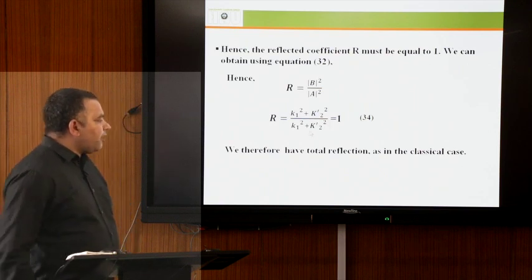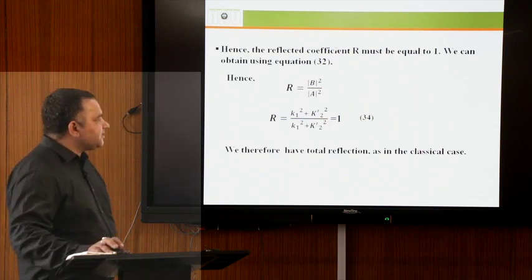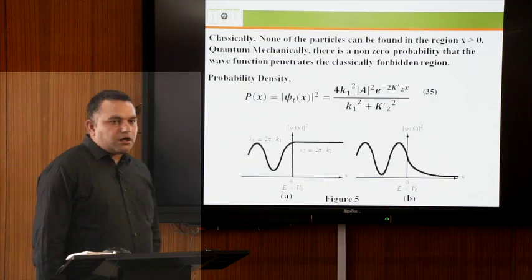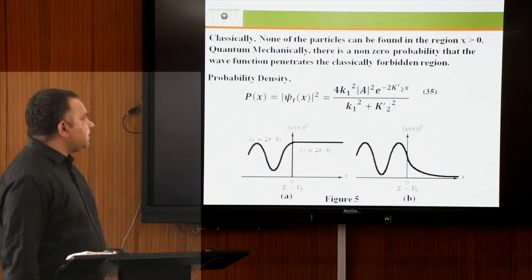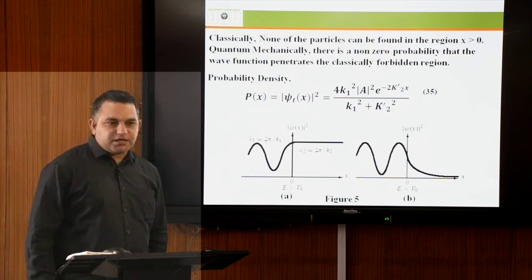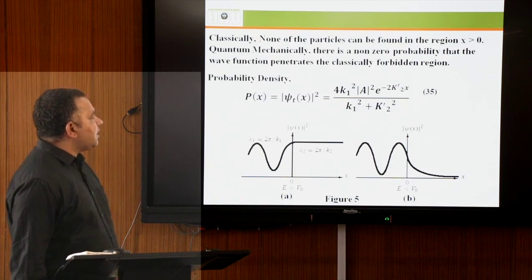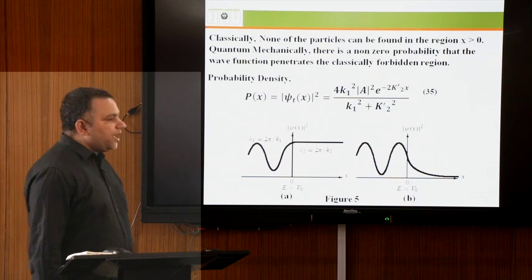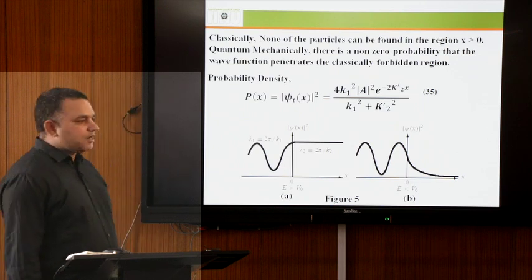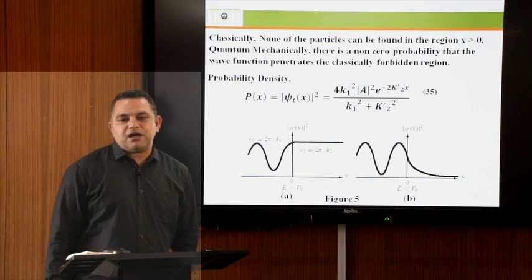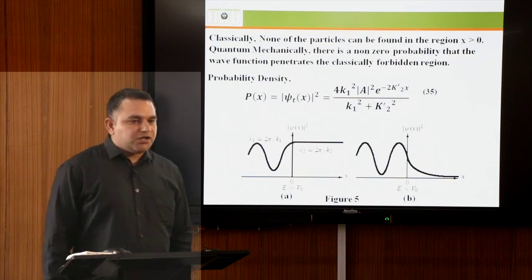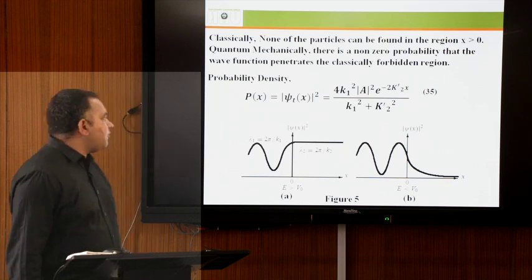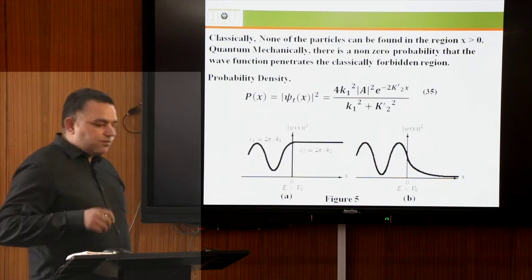We therefore have total reflection as in the classical case. According to the classical view, none of the particles can be found in the region x greater than 0. This is the region second, the classical forbidden region. But quantum mechanically, as we have discussed, we have a transmitted wave function. Using the transmitted wave function we can discuss the probability of the particle in region second.